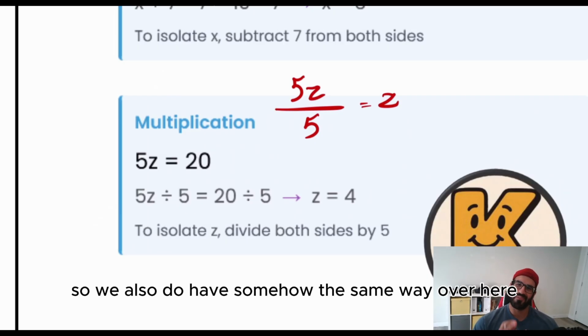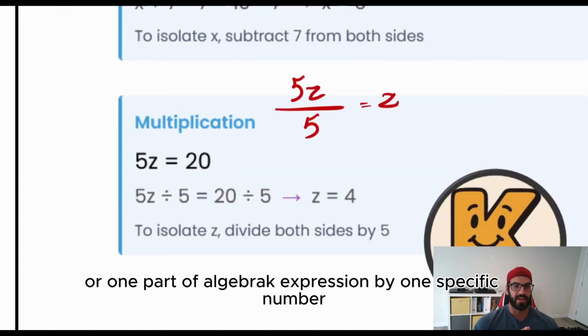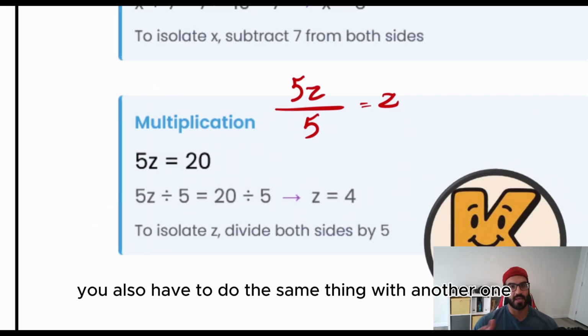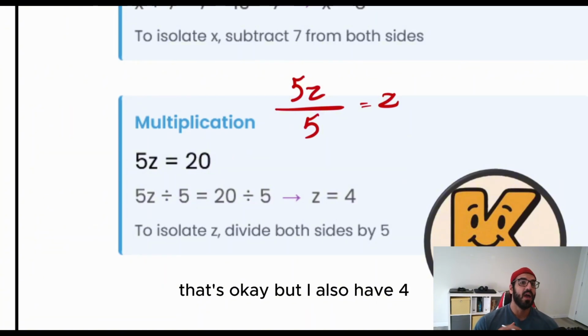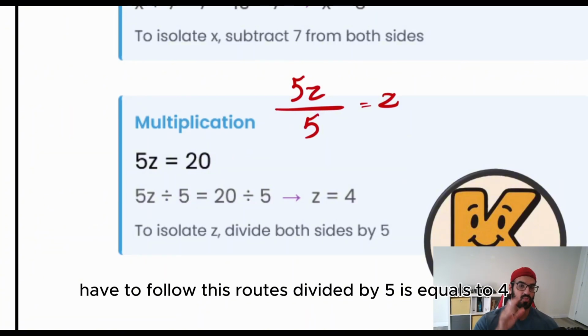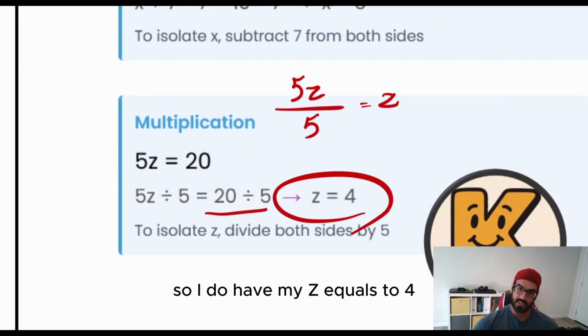So we have somehow the same way over here. It means that whenever you divide one part of an algebraic expression by one specific number, you also have to do the same thing with the other one. So 5z divided by 5 is going to be z, that's okay, but I also have to follow this rule. 20 divided by 5 is equal to 4. So I have to do the division for this one as well. So I have my z is equal to 4.